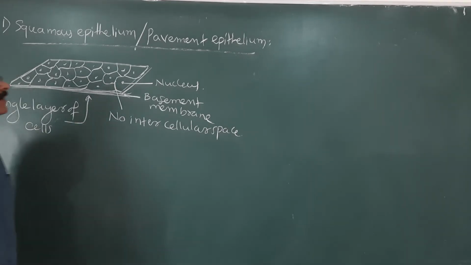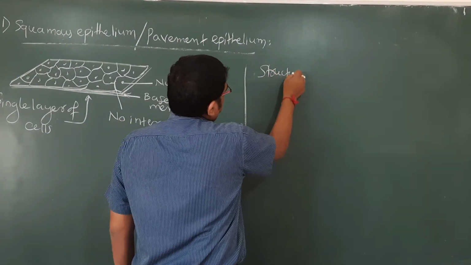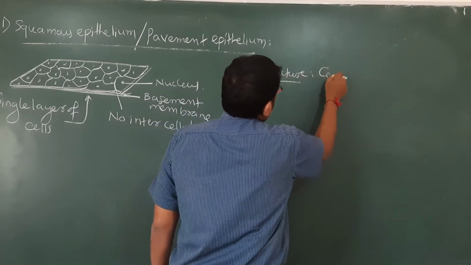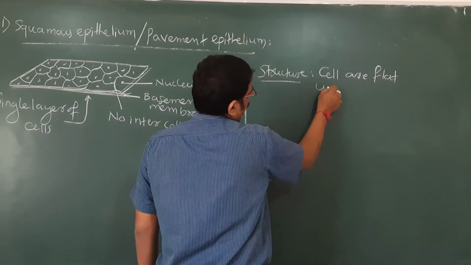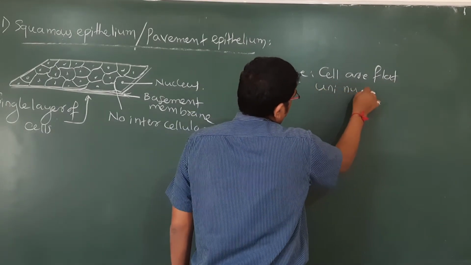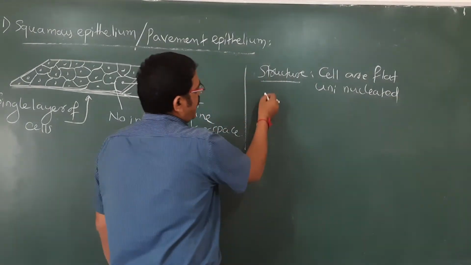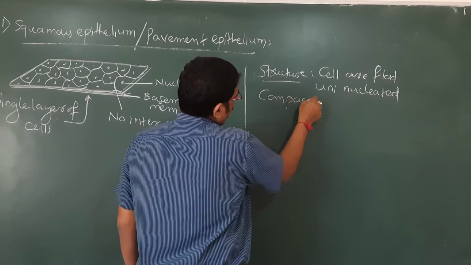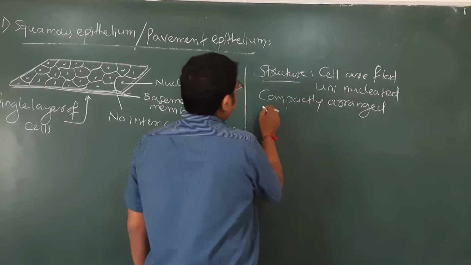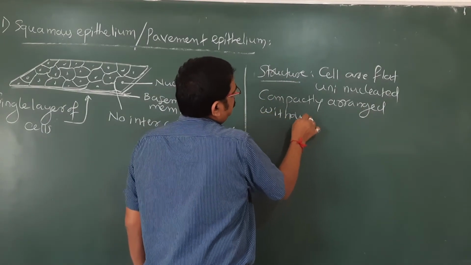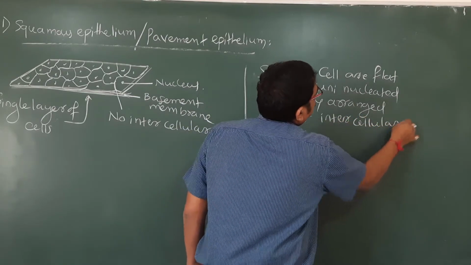When we talk about structure, the cells are flat, uninucleated with a single nucleus, and compactly arranged without intercellular space.